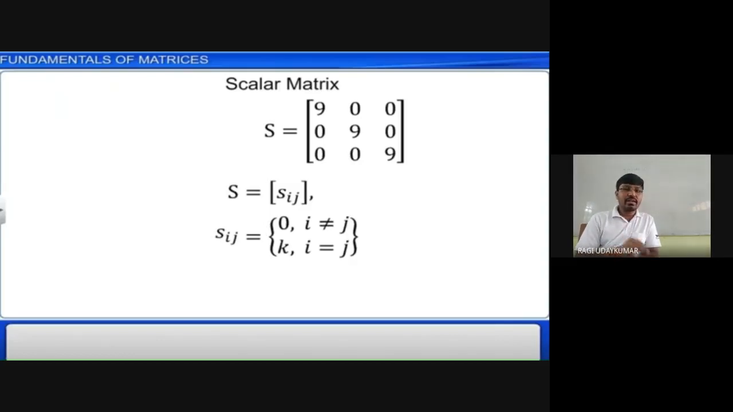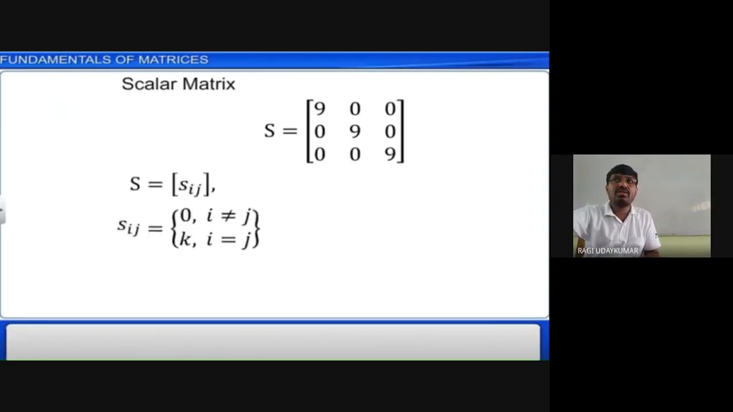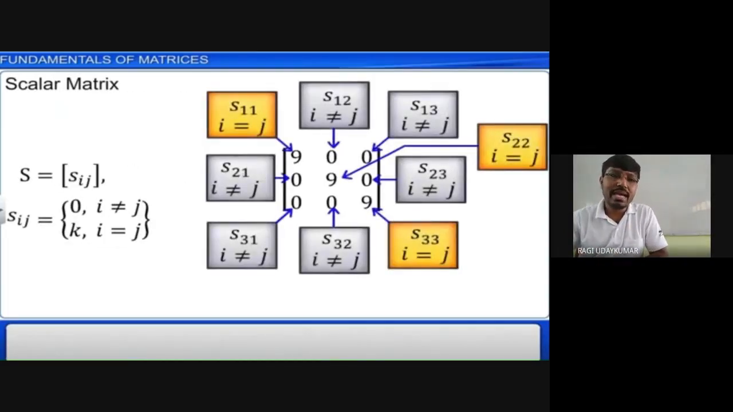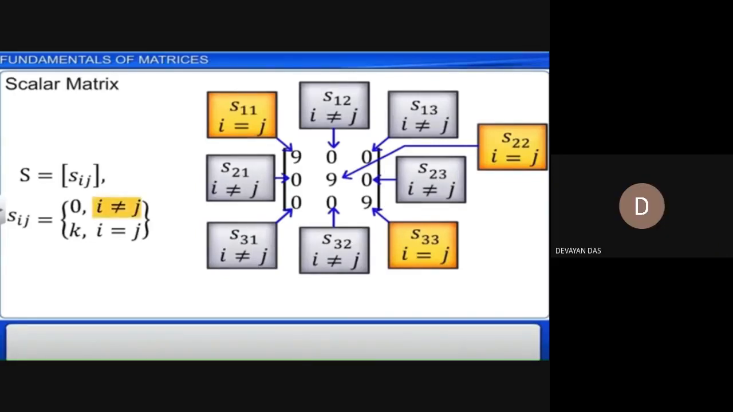And here, see the condition: Sij will be 0 if i is not equal to j. I not equal to j means first row second column, first row third column, second row third column can be there; but second row second column cannot. Second row second column has to be k, and first row first column also has to be k. k means a constant, whatever it may be, any number can be. Then only we call this type of matrix a scalar matrix.